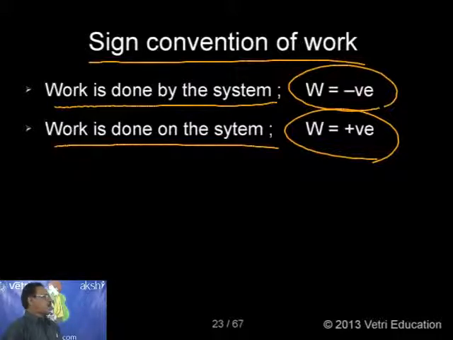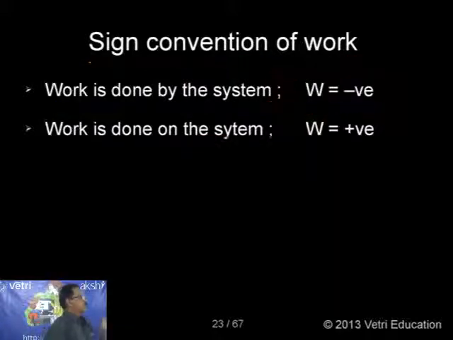A simple example: work is done by the system means expansion of gas. Work is done on the system means compression of gas. Very simple. So the sign convention is, work done by the system, W equal to negative. Work done on the system, W equal to positive. This is the sign convention we have to use in thermodynamics.